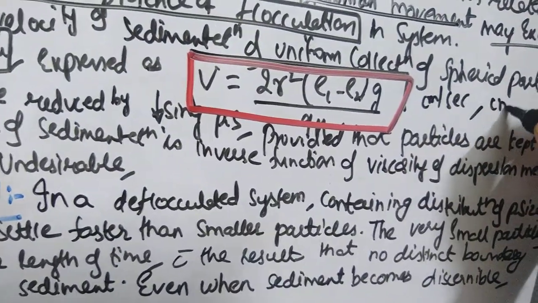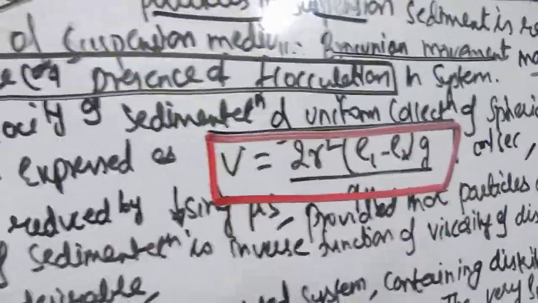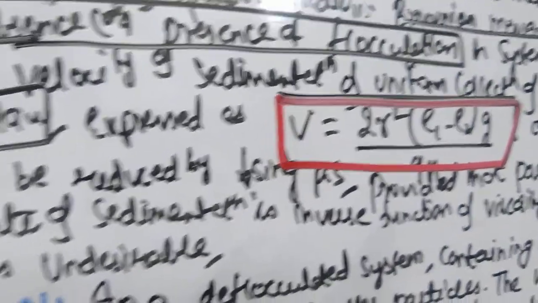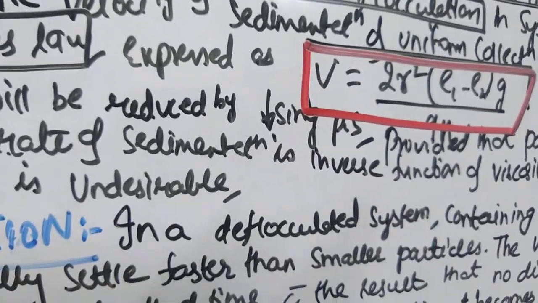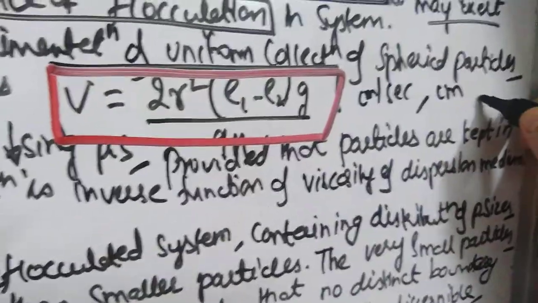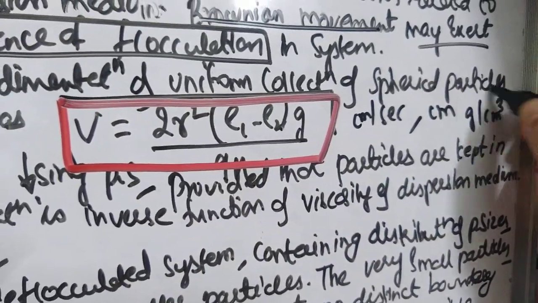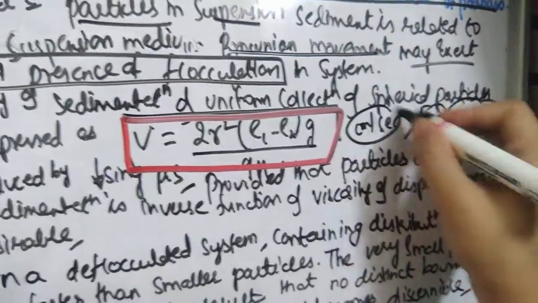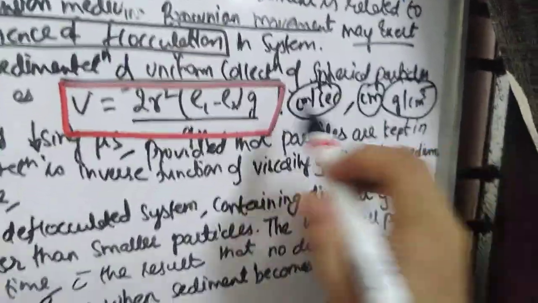R is the radius of the particle in centimeter. Rho 1 and rho 2 are the densities, in gram per centimeter cube, of the dispersed phase and the dispersion medium respectively.